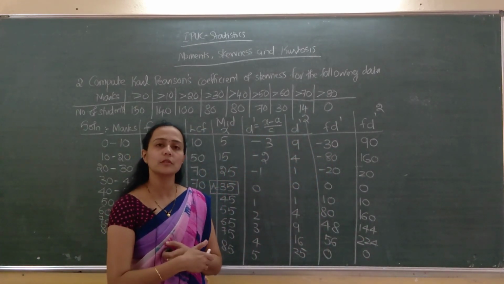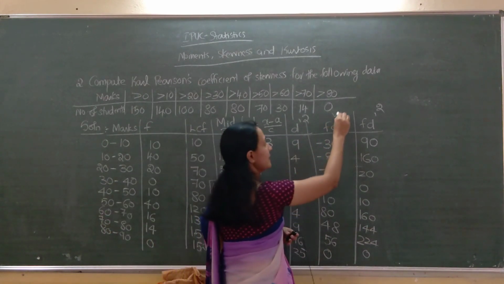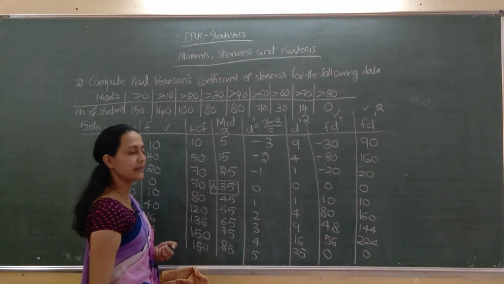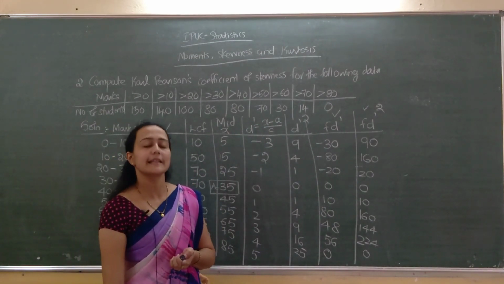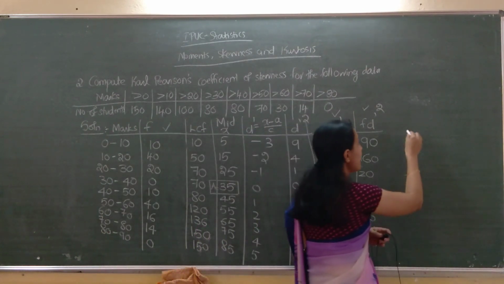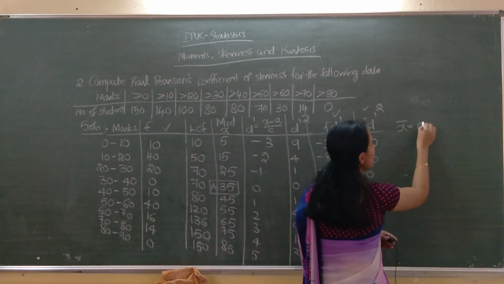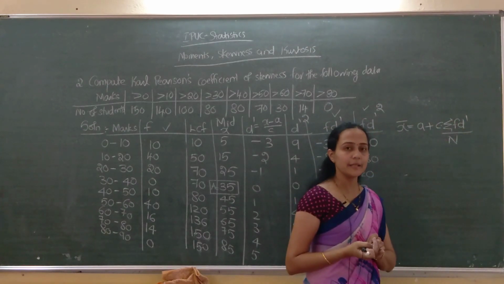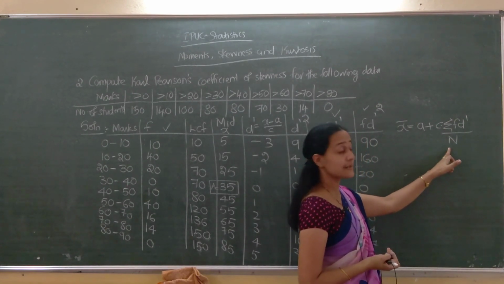Next, we have to compute this total. This total is required, sigma f d dash, to compute our x bar and sigma. First we will compute x bar. X bar equal to a plus c into sigma f d dash divided by capital N. See, divided by capital N only for this one.